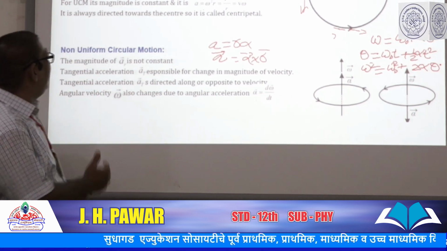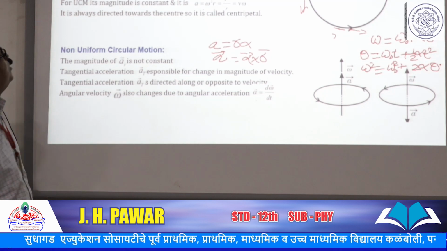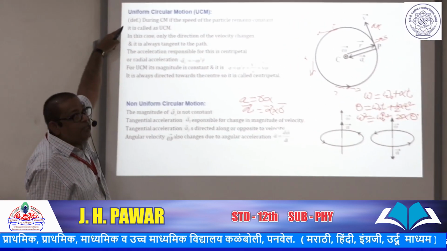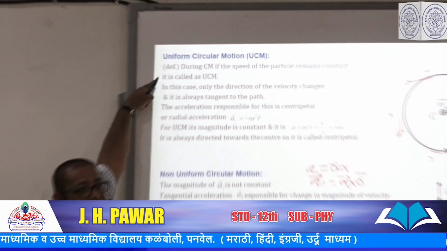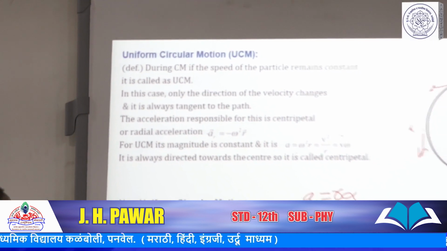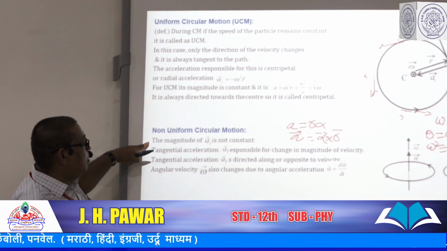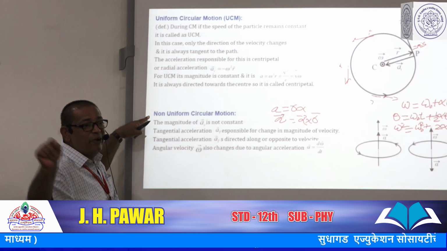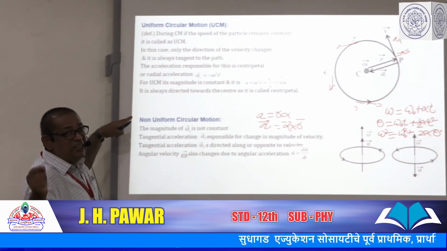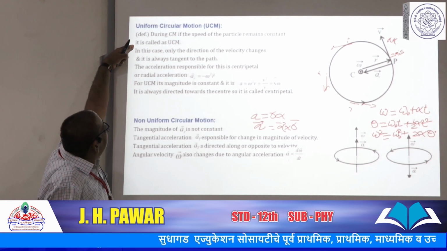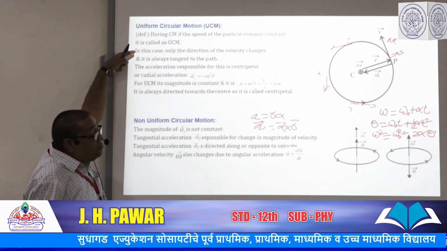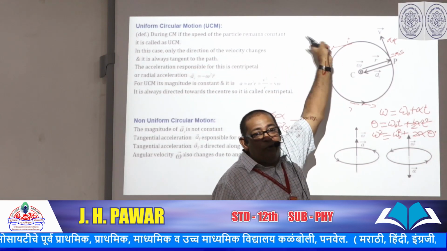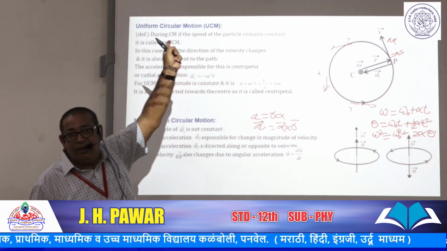Now, what is the basic difference between UCM and non-UCM, as far as accelerations are concerned? In UCM there is a centripetal acceleration and its magnitude is constant. In non-UCM the centripetal acceleration is also there, but it is not constant, because omega changes, angular velocity changes, the magnitude of v changes. In UCM the tangential acceleration is 0 because the object is moving with constant speed along the circular path.